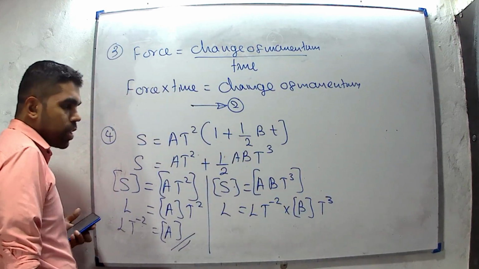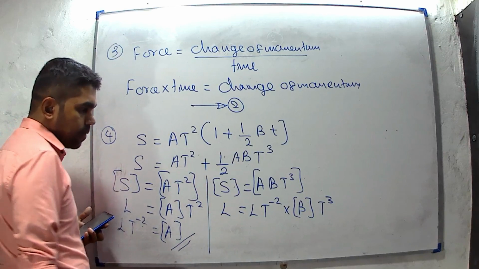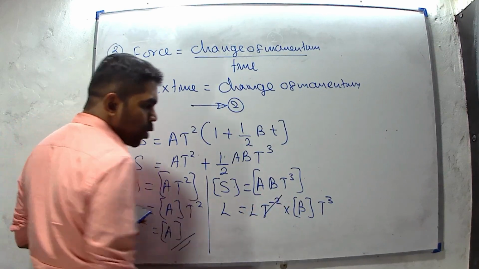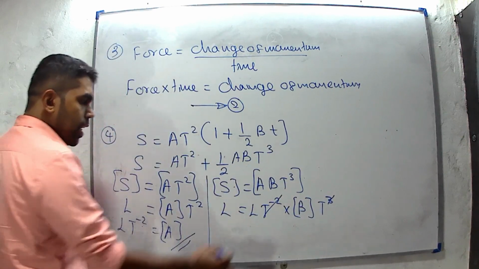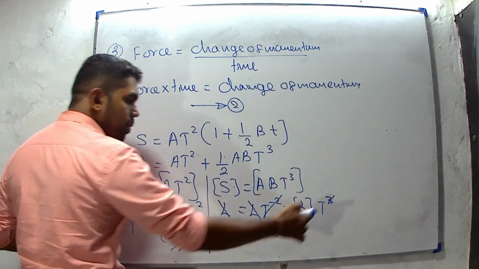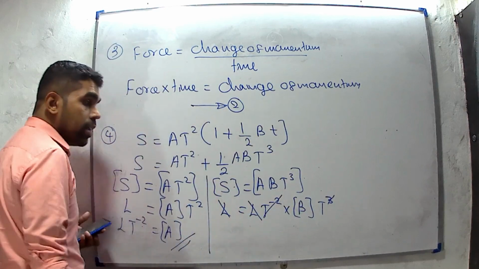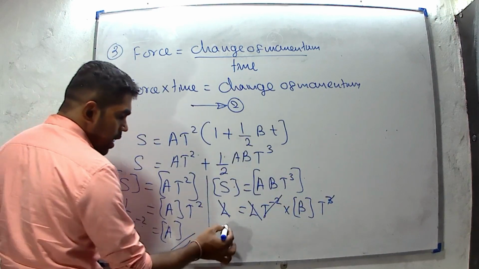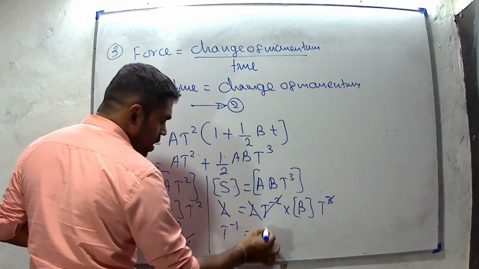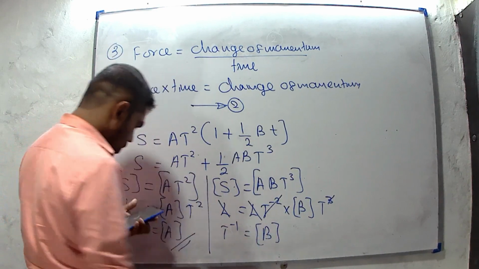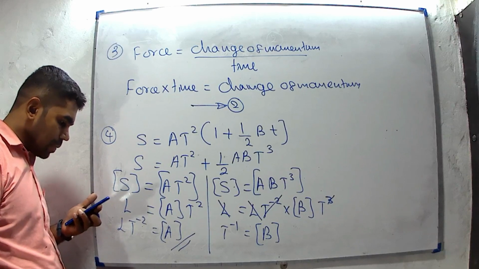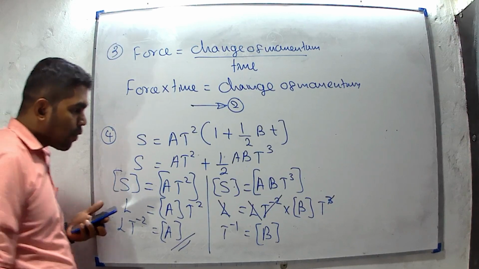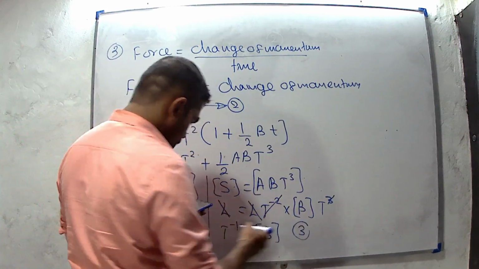We can cancel out T to the power minus 2 and T to the power 3. There is only one T term on the right hand side, and we can cancel out the A term. This T term should be brought to the left hand side. Then T to the power minus 1 is the dimensions of B. Then we get answer 3 for question number 4.